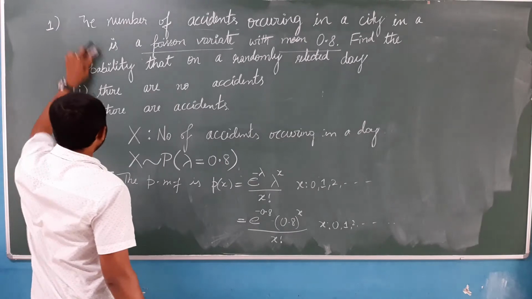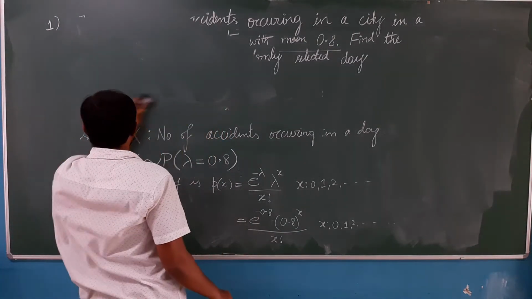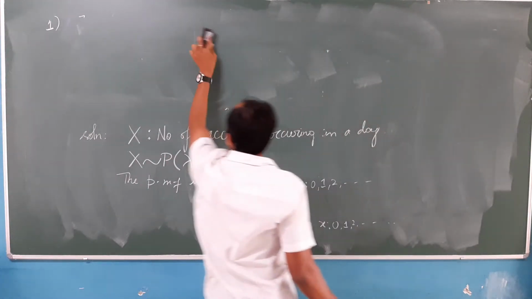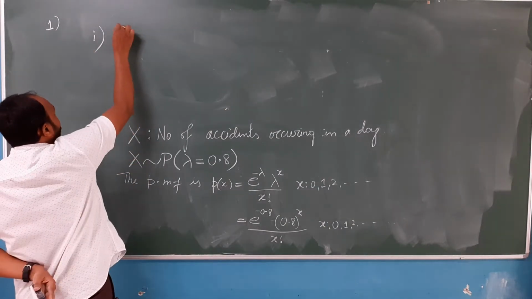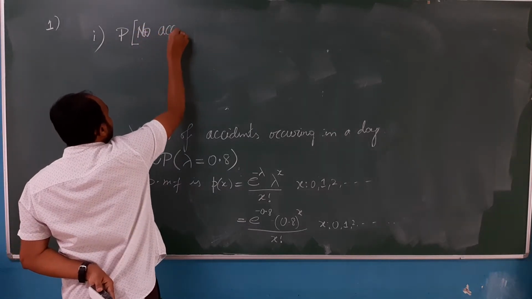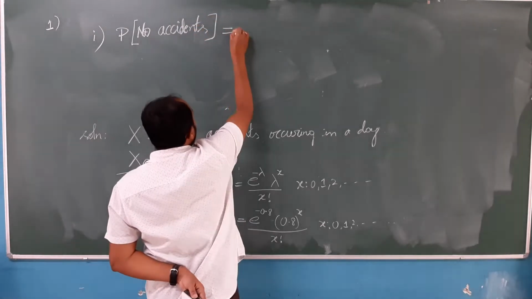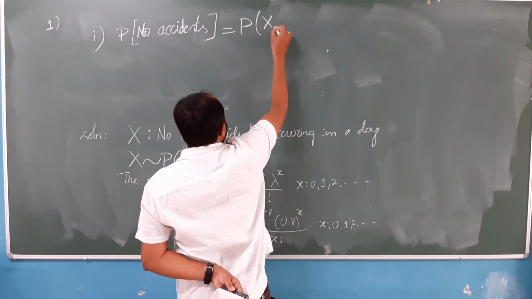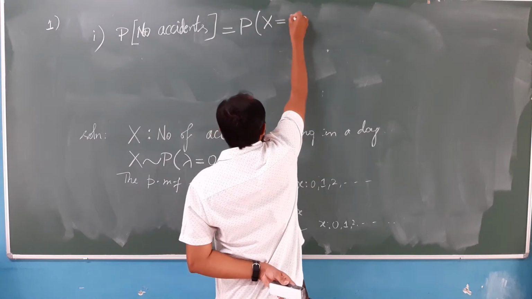Now let us solve the first problem, to find the probability that there are no accidents on a given day. We need to find the probability that there are no accidents. No accident means the random variable X will take the value 0. Correct.